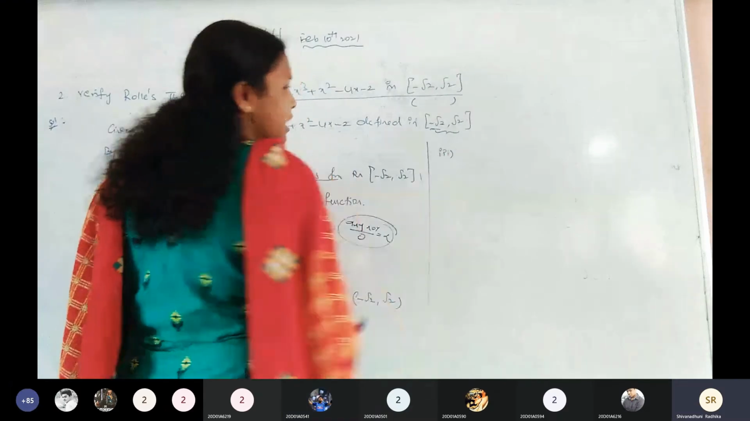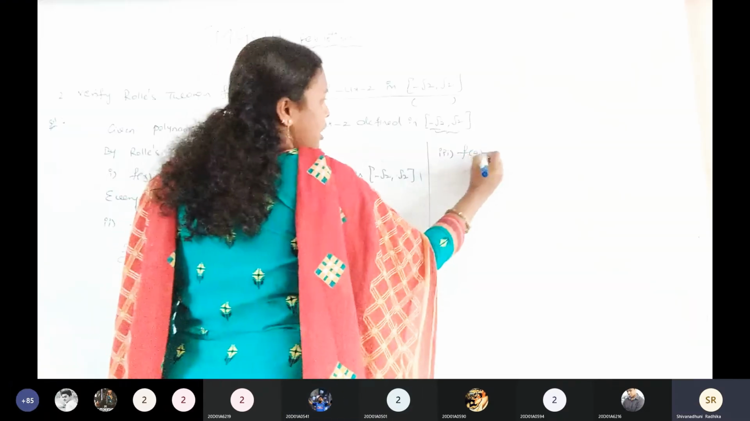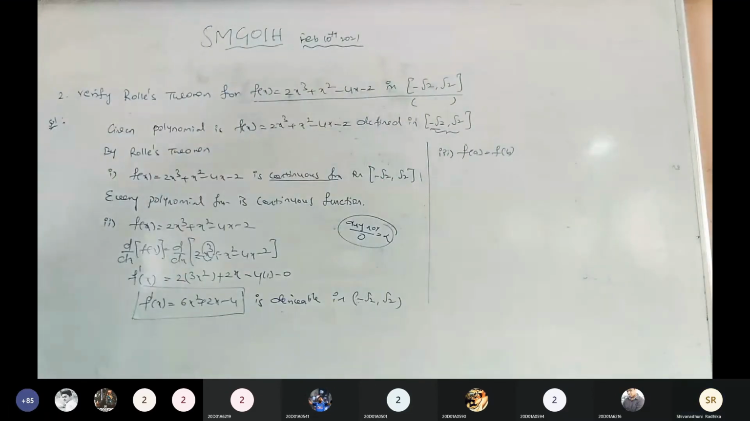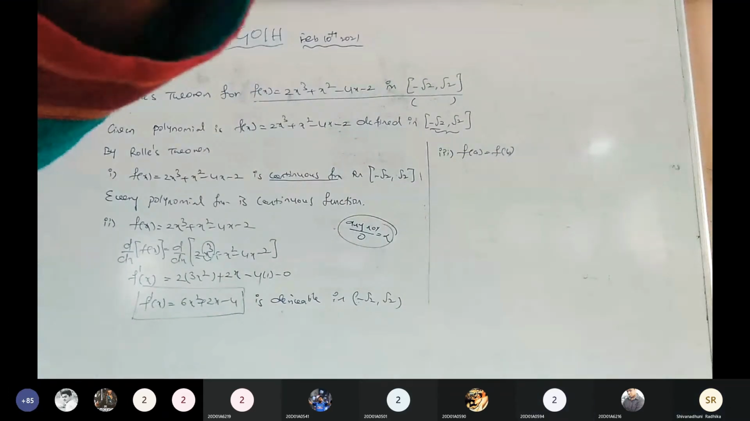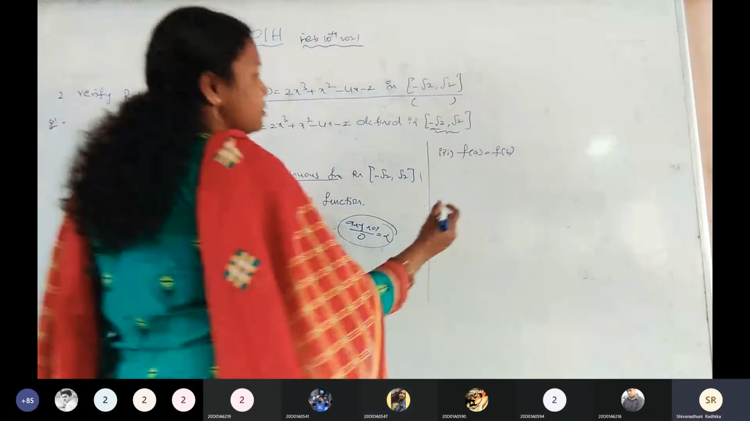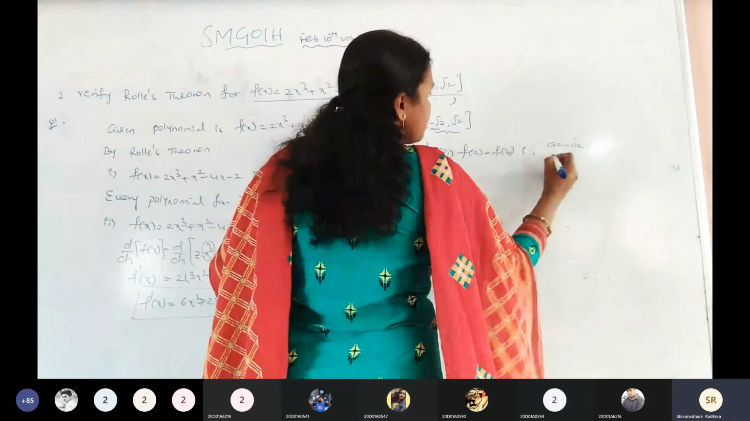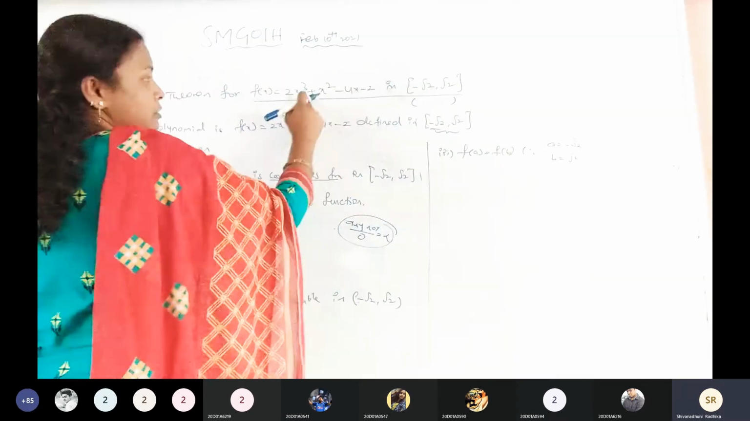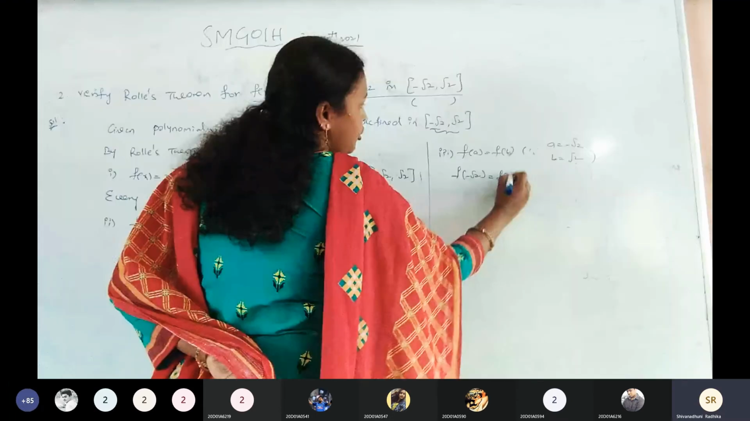What is the third condition of Rolle's theorem? f of a equals f of b. What is the a value? What is the b value? Tell me. a equals minus root 2, and b equals root 2. The function is defined in the closed interval. Is it clear? Now substitute: f of minus root 2 equals f of root 2.